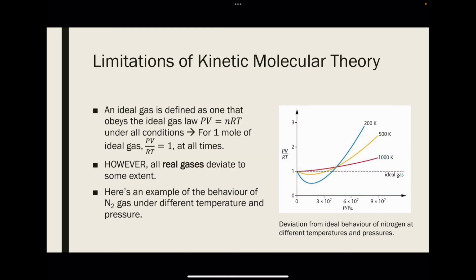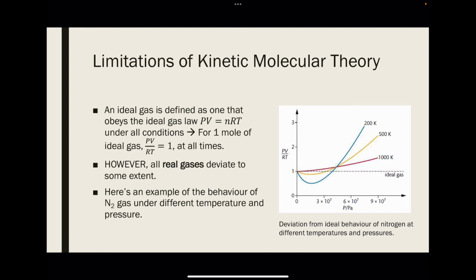Now, we mentioned before that our gas laws actually have limitations. An ideal gas is defined as one that obeys the ideal gas law, which means that for 1 mole of ideal gas, its pressure times volume divided by the constant R and temperature will always equal 1 at all times. However, real gases deviate to some extent.